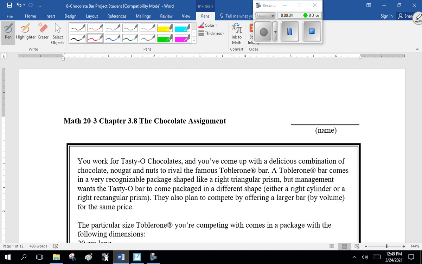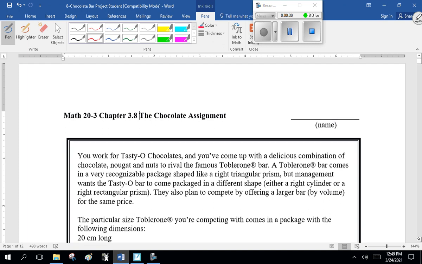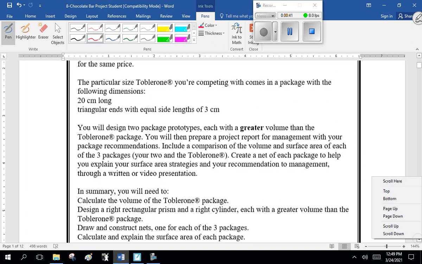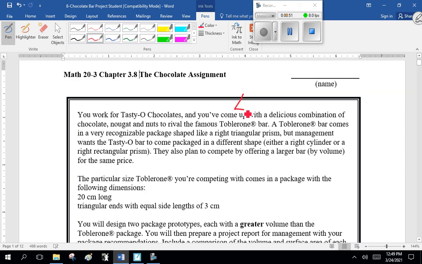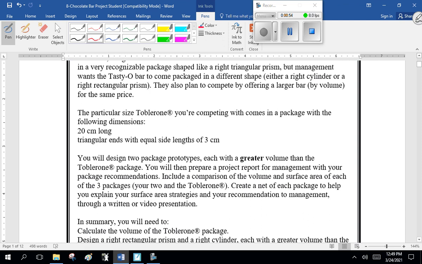They also plan to compete by offering a larger bar by volume at the same price. Now, the particular size Toberlong you're competing with comes in a package with the following dimensions. It's 20 centimeters long and has triangular ends with equal side lengths of 3 centimeters. 3, 3, 3, 20. Now, I'm going to be nice and remind you that the triangle is 1.7 centimeters high, so remember that when you're calculating the volume.